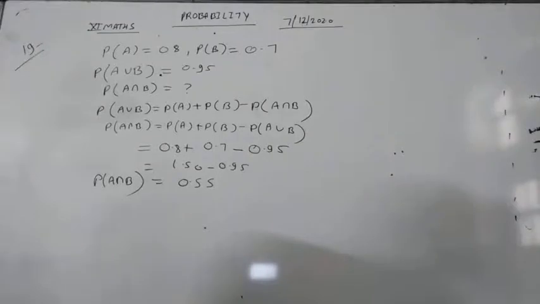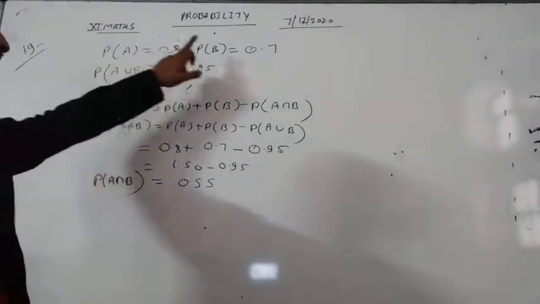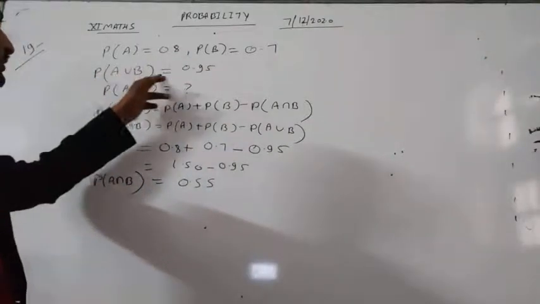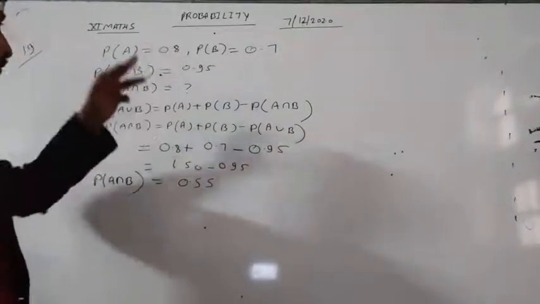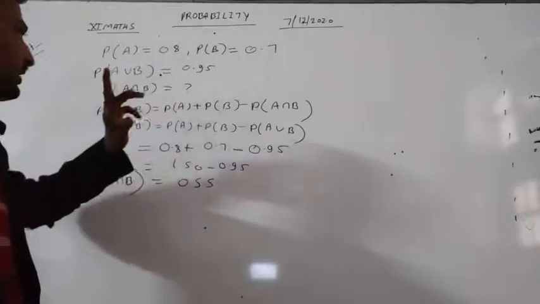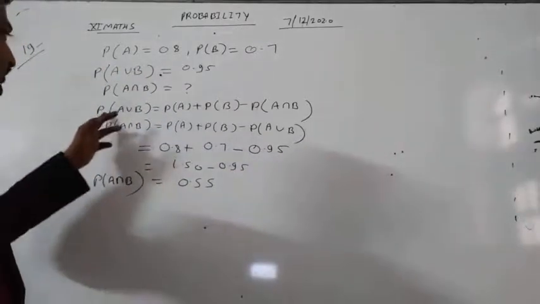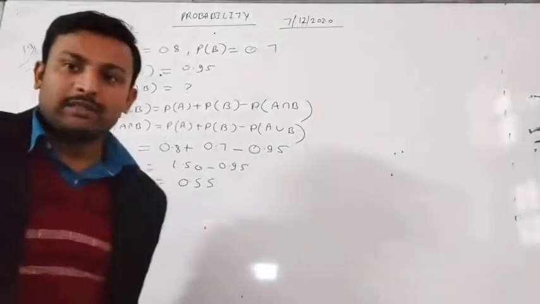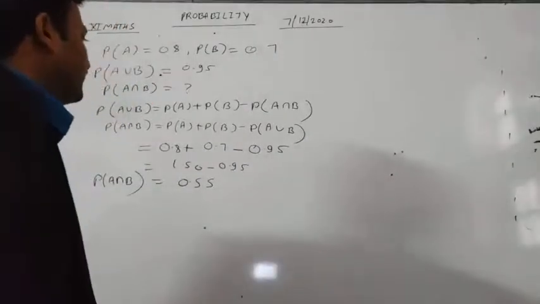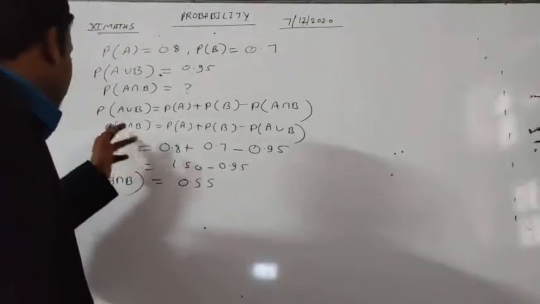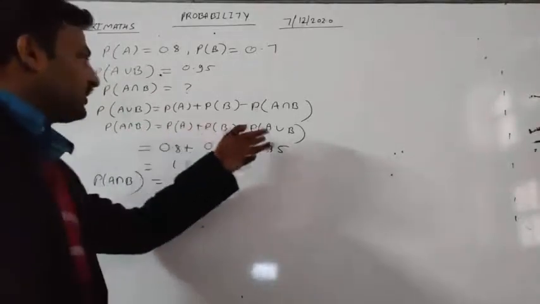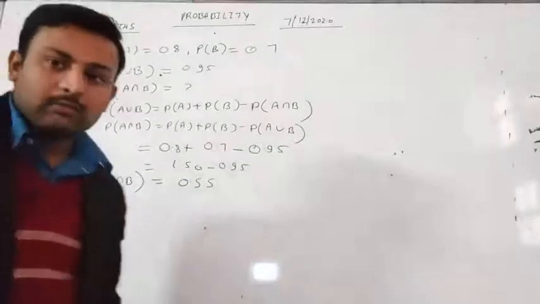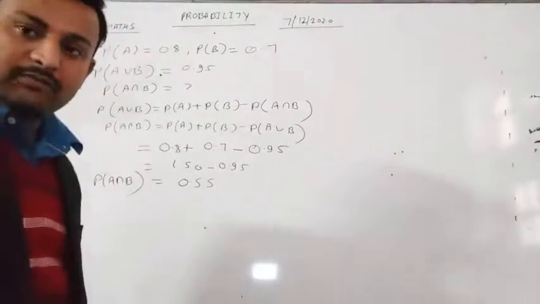0.55. Okay. We are given probability of A, probability of B, which are 0.8 and 0.7, and probability of A union B, which is 0.95. So we have to find probability of A intersection B. We know the formula: probability of A union B is equal to probability of A plus probability of B minus probability of A intersection B. Now we can write probability of A intersection B as probability of A plus probability of B minus probability of A union B, and putting in the values, we find the probability of passing both is 0.55.